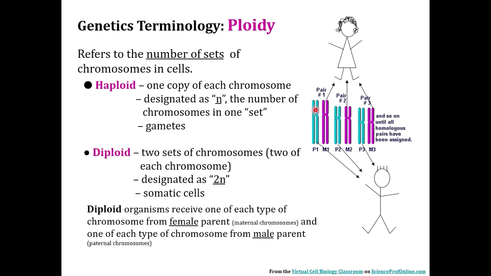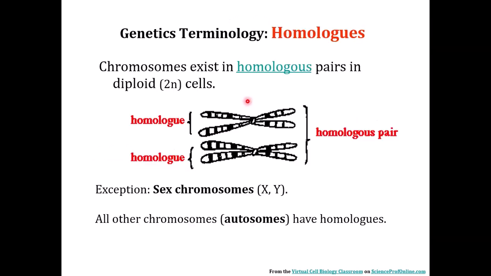And we have other cells, the gametes or sex cells, the sperms and the eggs, which are haploid, designated as N. And what determines the sex of humans: we have 23 pairs of chromosomes, 22 pairs of autosomes and 1 pair of sex chromosomes. Autosomes are the normal body chromosomes, and the sex chromosomes are the 23rd pair.